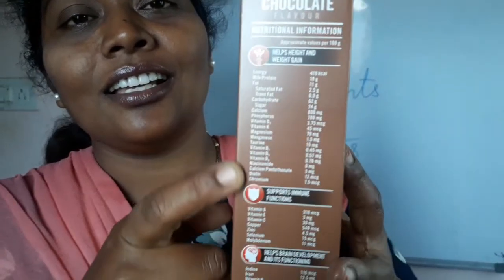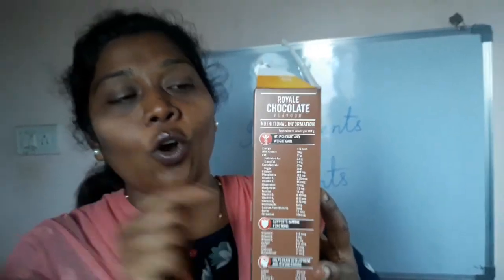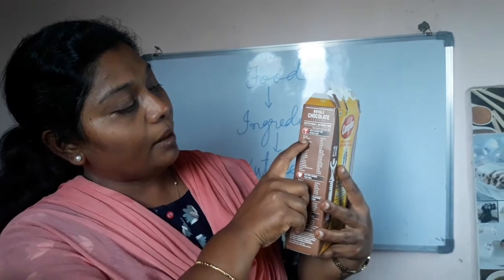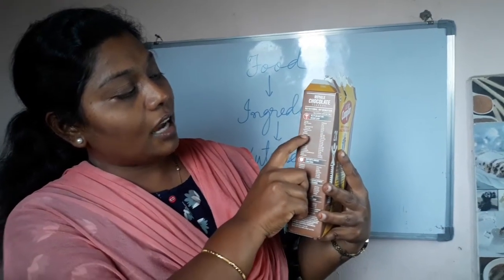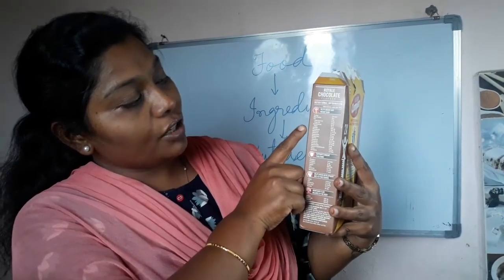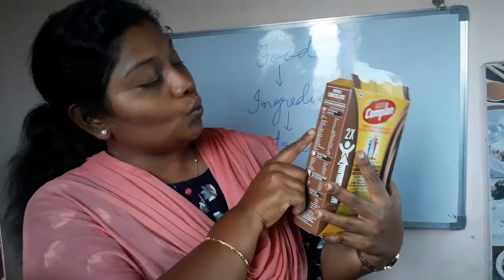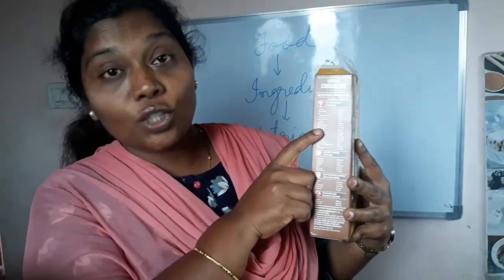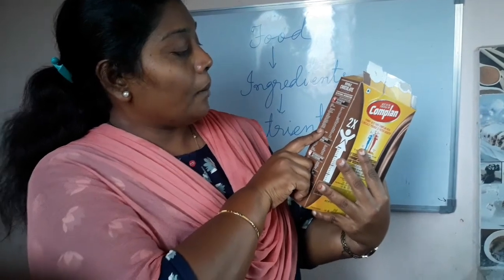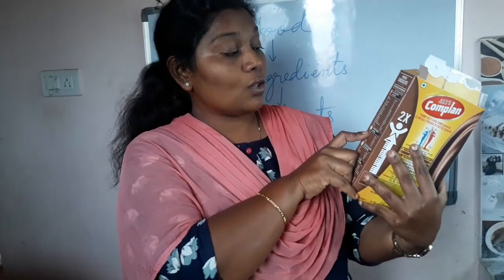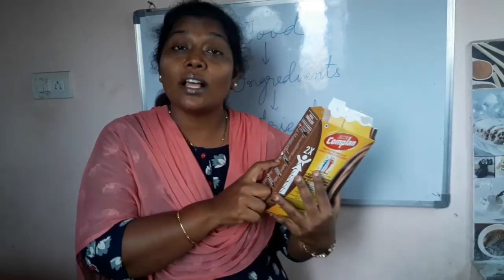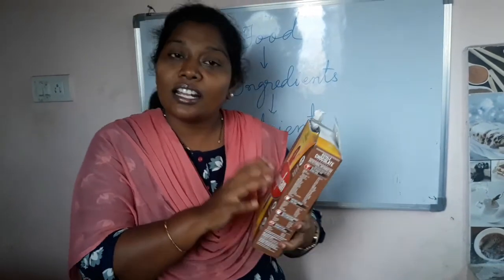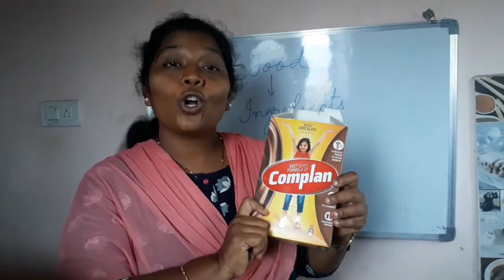If you are taking this Complan daily in milk, what will you get? You will get proteins, fats, carbohydrates, sugar, calcium, phosphorus, vitamin D2, vitamin K, magnesium, manganese, vitamins B1, B2, B12, B6. So there are different vitamins and minerals in this packet of Complan.